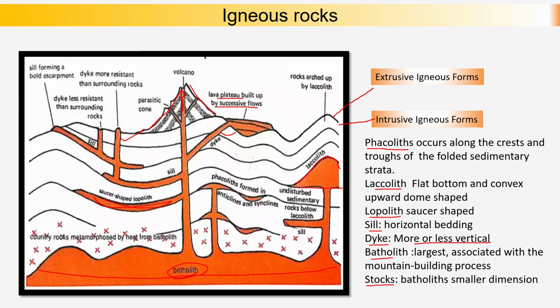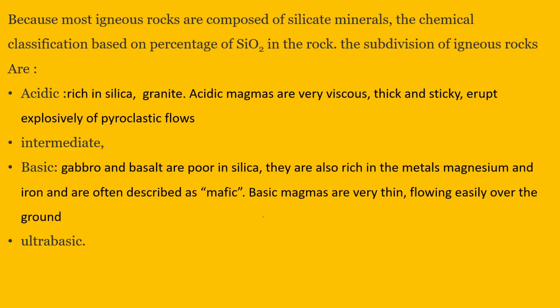Don't mix it up with the lopolith and laccolith. When there is intrusion and solidification of magma in the anticline and syncline of the sedimentary strata, that is crest and trough, then it is called phacolith. It is continuous. Here is also one phacolith we are getting.